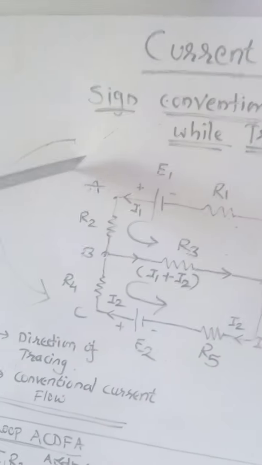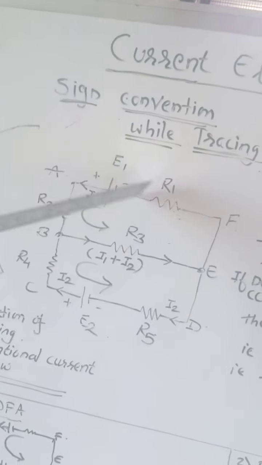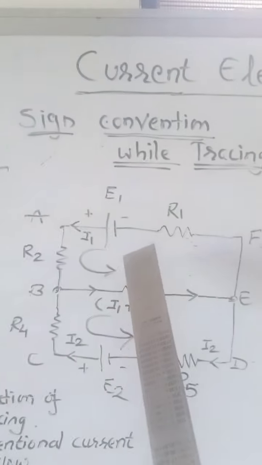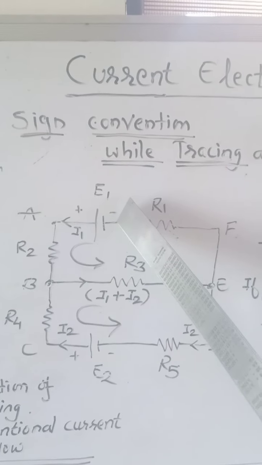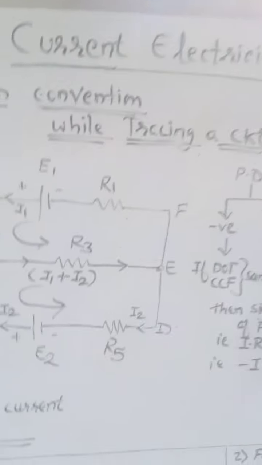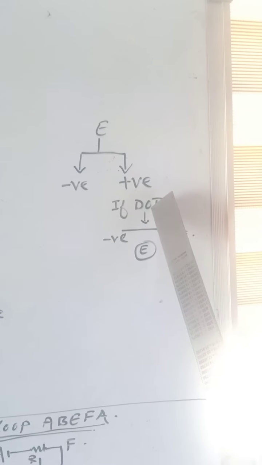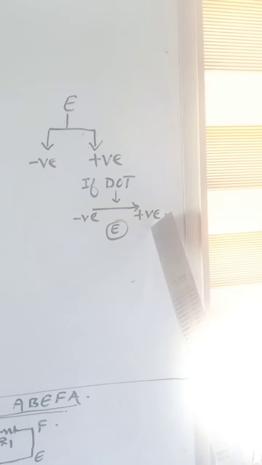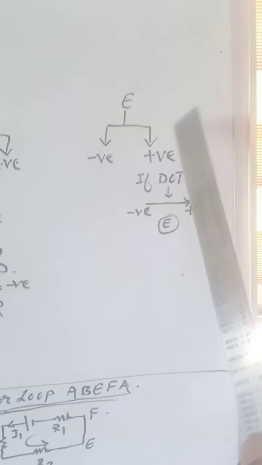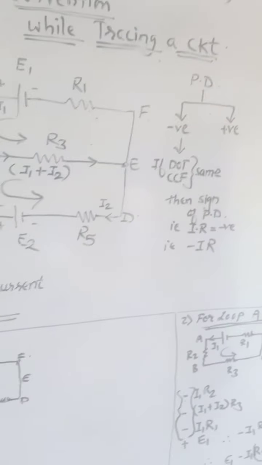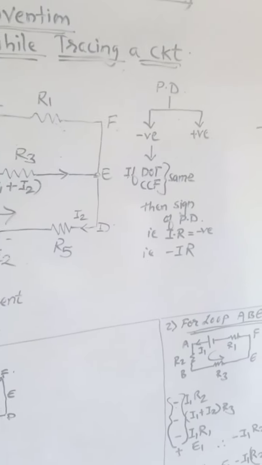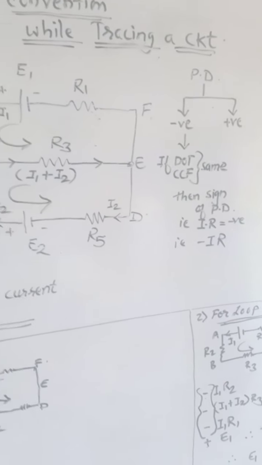Now look, how is this direction of tracing? It goes like this, it enters at minus and comes out at plus. So here I have written: if the direction of tracing is from the negative terminal to the positive terminal of the EMF, it is taken as positive, otherwise negative. So it is clear how we are going to take the positive and negative signs in the equation.